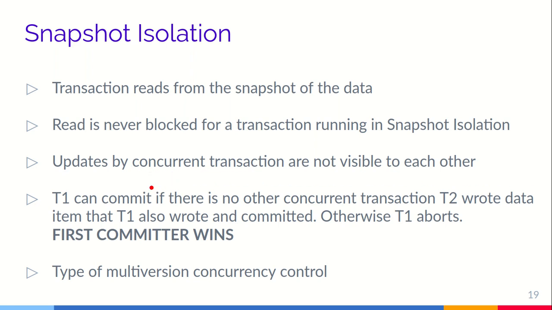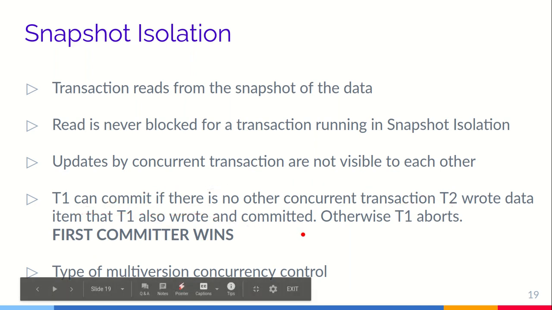So let's say T1 and T2 are two concurrent transactions, and T1 updates something, say data item X. That update will not be visible to T2, which was earlier visible in all the isolation levels. Also, T1 can commit if there is no other concurrent transaction T2 that wrote a data item that T1 also wrote and committed. Otherwise T1 aborts. So this is the first committed wins protocol that is maintained in this isolation mode.